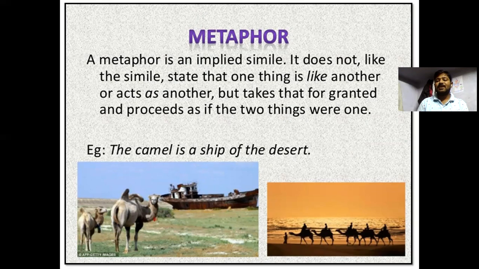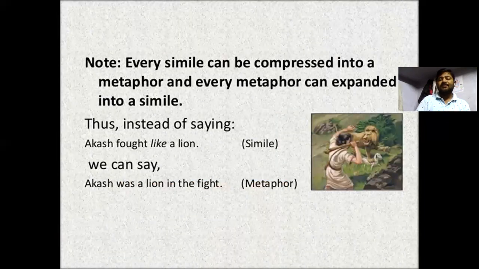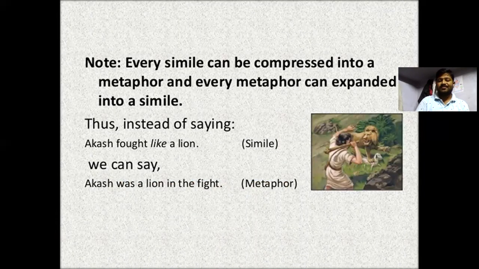A metaphor is an implied simile. It is not like the simile, which states that one thing is like another or acts as another, but a metaphor takes that for granted and proceeds as if the two things were one. The camel is a ship of the desert, and we don't use like and as in this metaphor. That is metaphor.